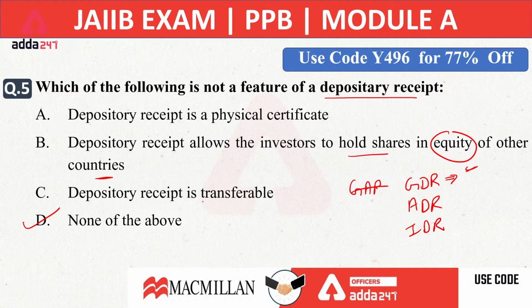Next is depository receipt is transferable. It is transferable. You can negotiate the depository receipts. Okay. So the right answer is none of the above because all are the features of depository receipt. Clear? Let me know. Options are clear of the 5th question to all of you. Not A option, not C option. The right option will be none of the above because all are the features of depository receipts. Let me know. Clear to all?